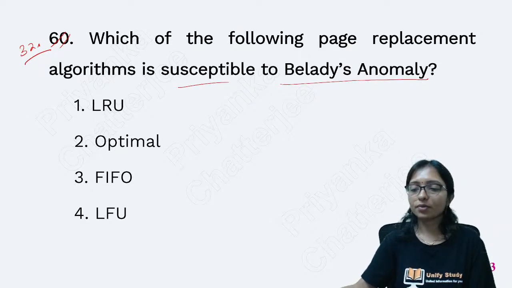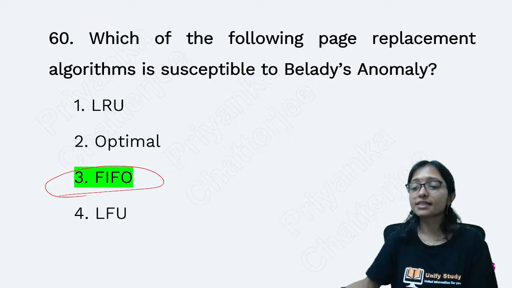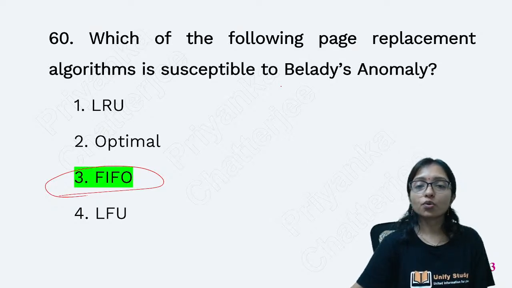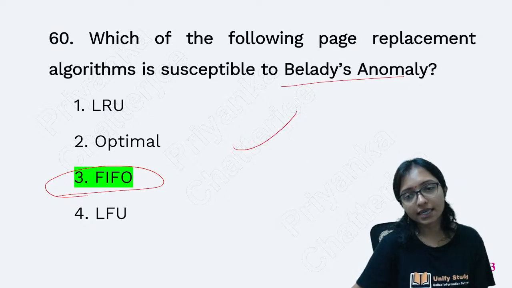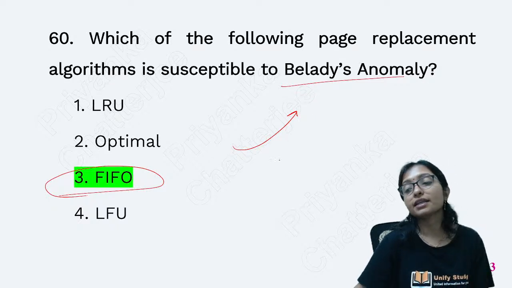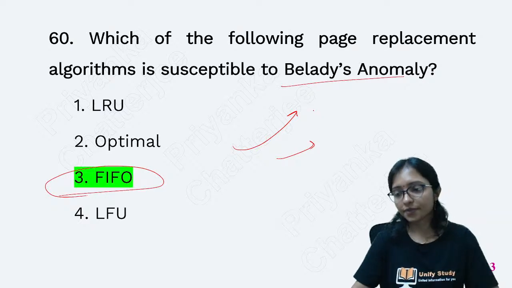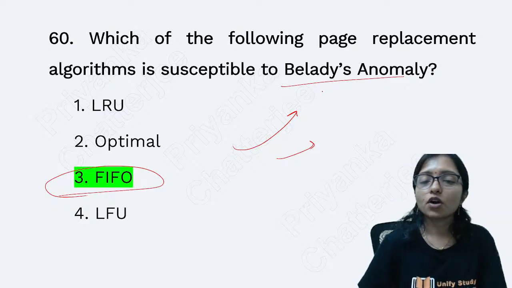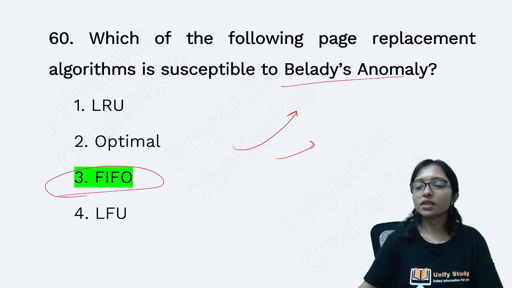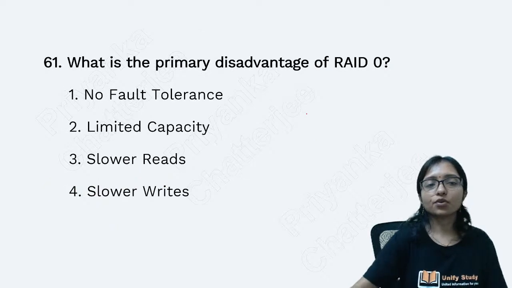Belady's anomaly happens in FIFO, first in first out, only. What is Belady's anomaly? Questions are coming from here also. When the number of frames is increasing, the number of page faults can also increase, not always, but it can increase in the case of FIFO. That is called Belady's anomaly.